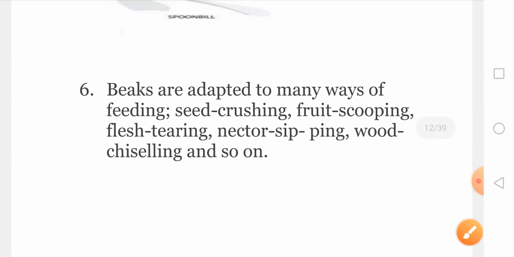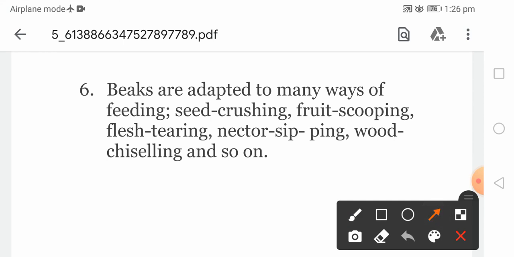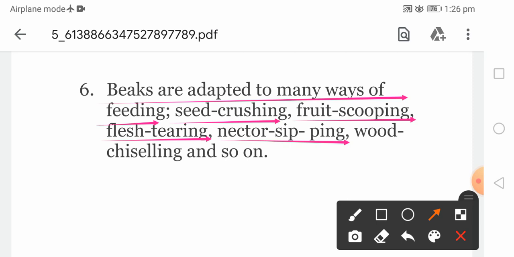As I told you, the beak is adapted to many ways of feeding. So according to the feeding habits of the birds, beak modification is there. For example, there are seed crushing beaks, fruit scooping beaks, flesh tearing beaks, nectar sipping beaks, and wood chiseling beaks. These are some types of beaks which are found in birds, or in class Aves.